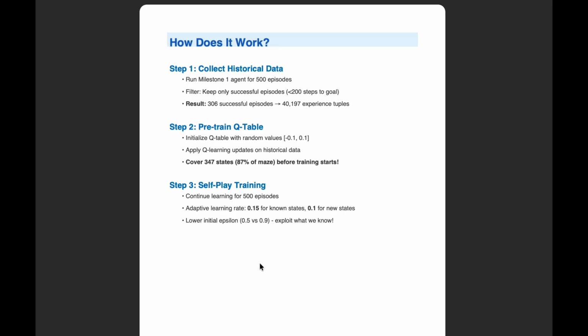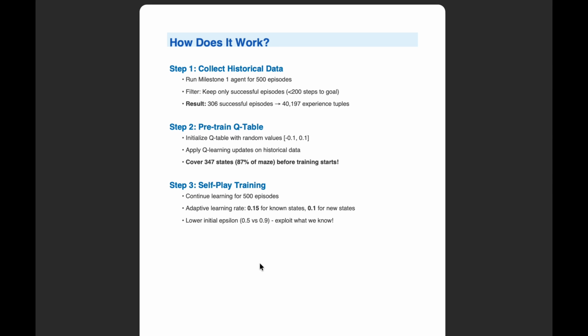So now let's break down the algorithm into three key steps. First, collect the historical data. We run the milestone 1 agent for 500 episodes and filter to keep only the successful ones, specifically episodes where the agent reaches the goal in less than 200 steps. This filtering is crucial for quality.